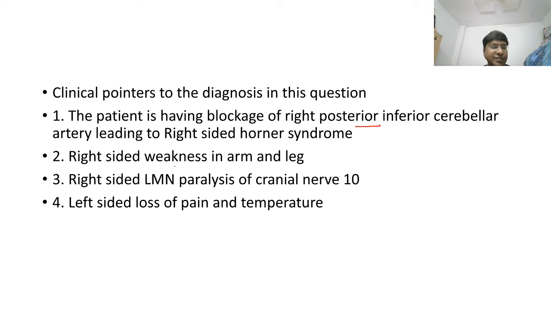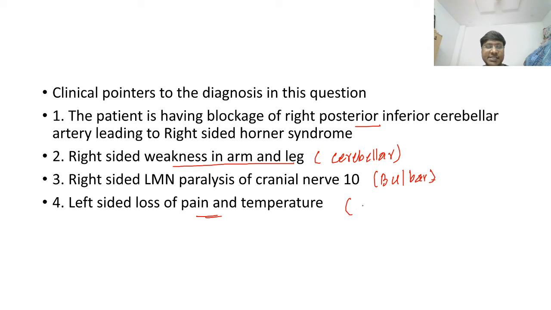That is the reason why the individual is having right-sided weakness in arm and leg. Remember, right-sided weakness in arm and leg, and whatever the patient is having, hypotonia, so it is a cerebellar involvement. And right-sided palsy of your 10th nerve, that is your bulbar palsy. Left-sided loss of pain and temperature, that is left-sided spinothalamic tract involvement.